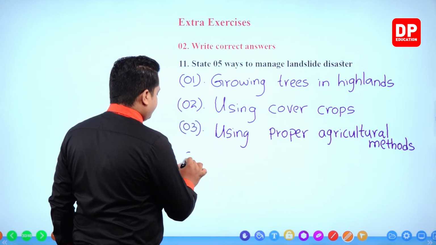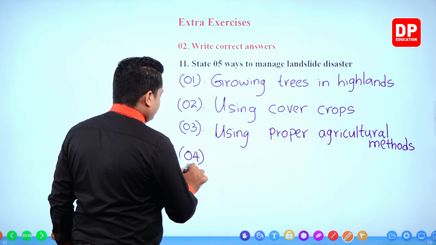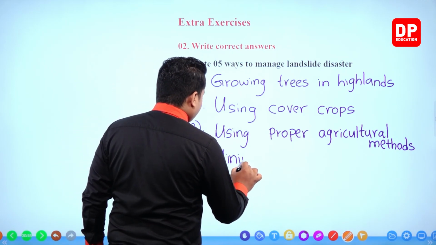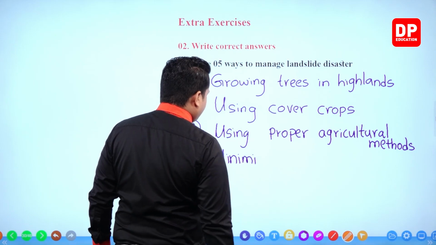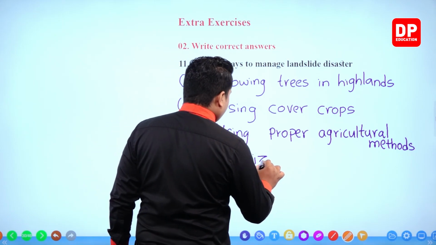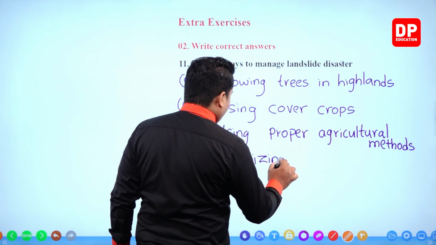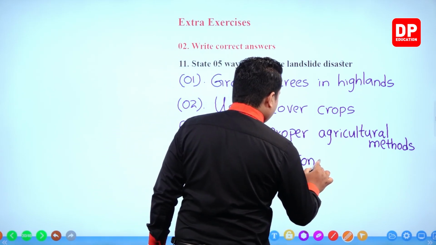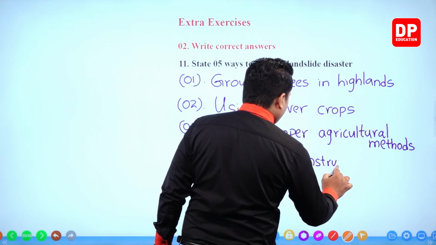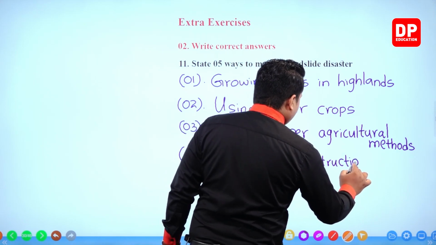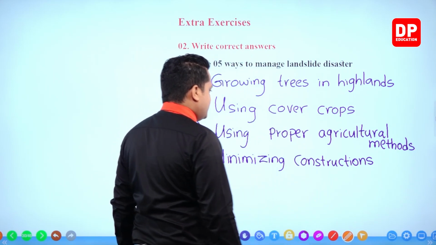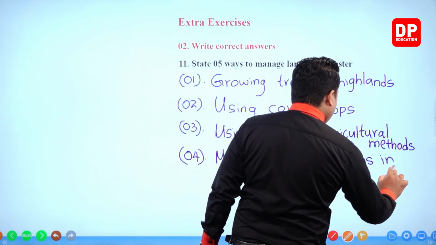Then minimizing constructions in highlands.